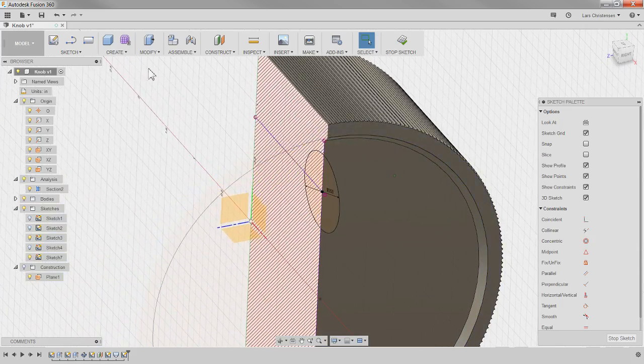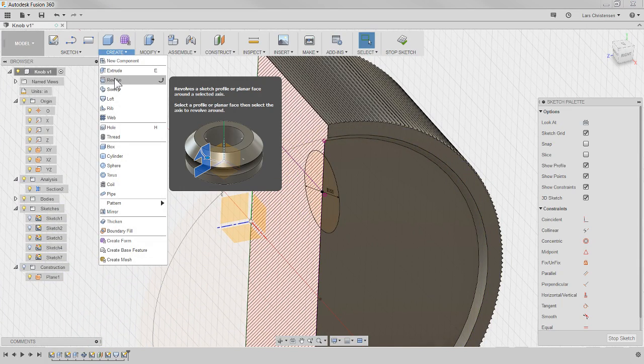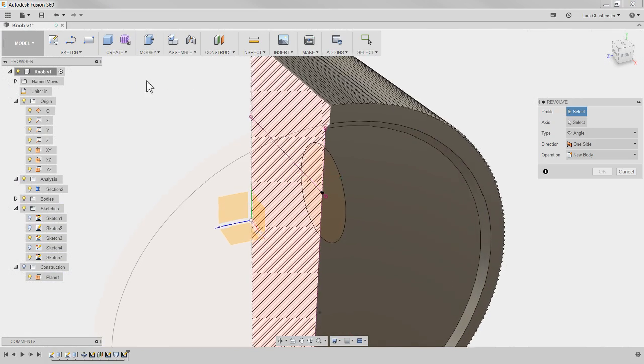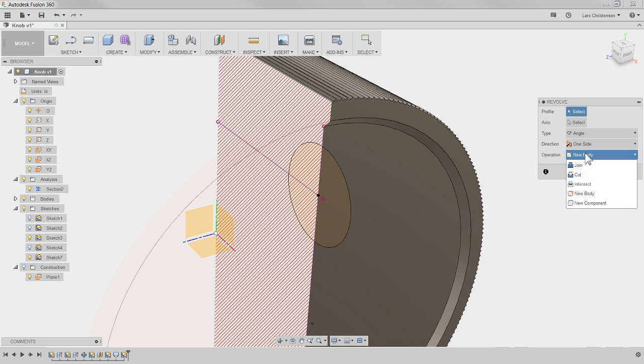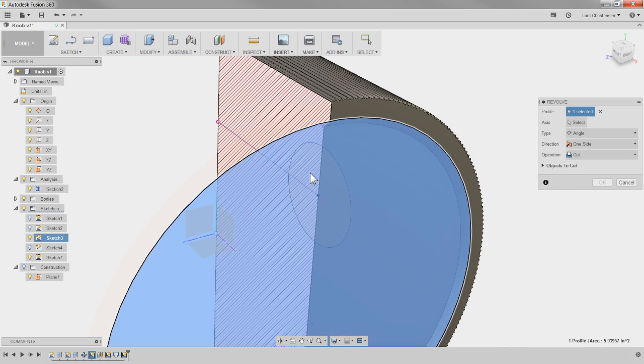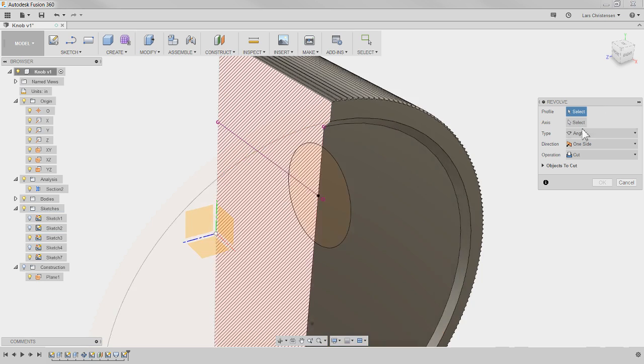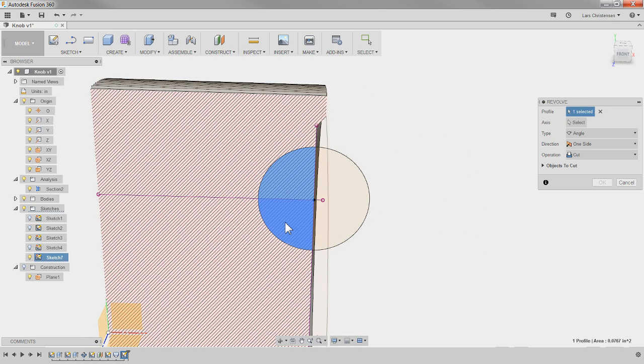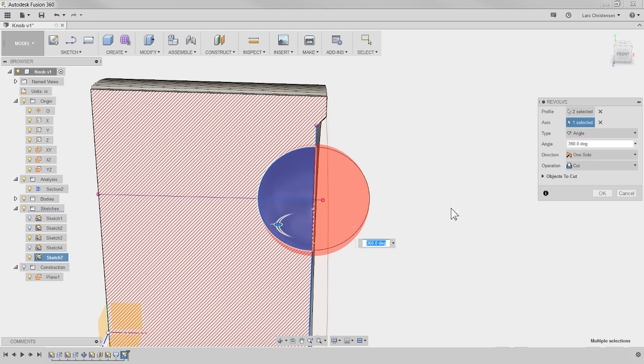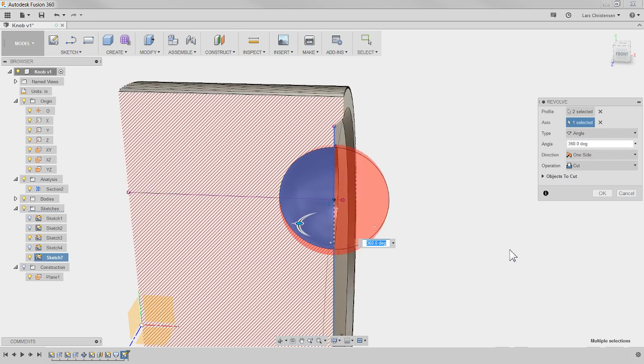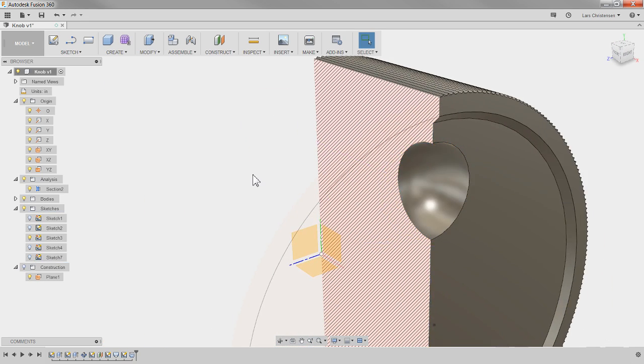Use the Revolve, sitting right on here underneath the Create command, and over here you can choose to make it a cut. If I select these two halves, and then select the axis I want to revolve around, which is that center line right there, then it's actually going to cut out that dimple.